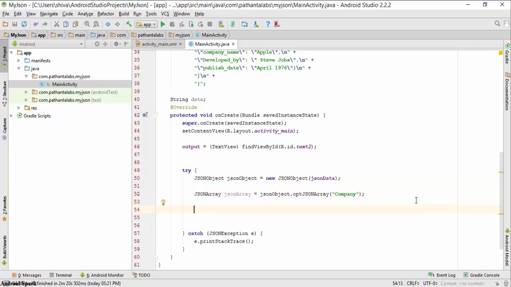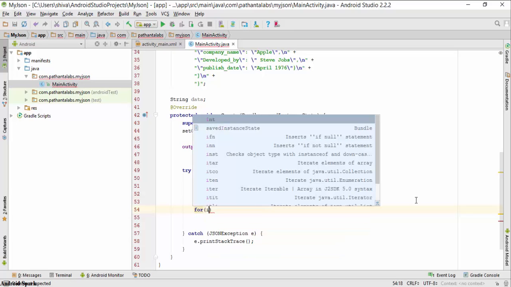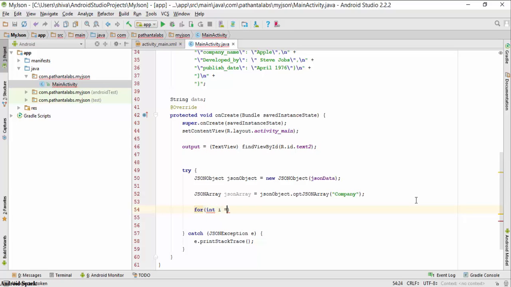At this stage I will create a for loop. First I will give an integer i equal to 0, and second, i is less than my jsonArray dot length. It gets the length of my JSON array, that is, if it contains 2 elements, then it stores 2.